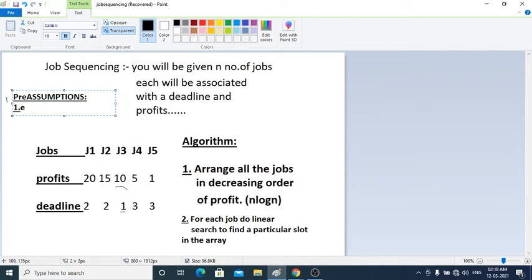Okay, so each machine will take 1 unit of time for completion.